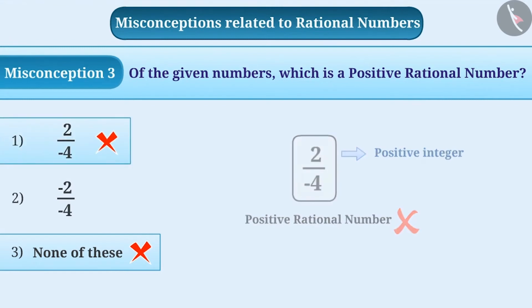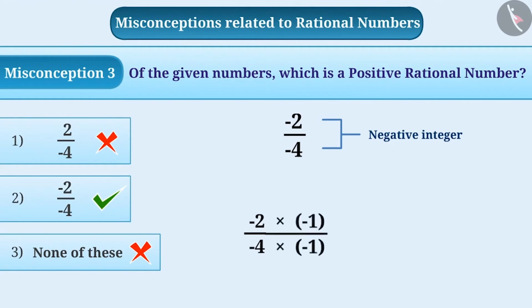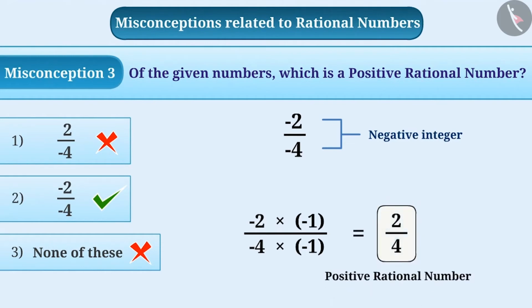The correct option is option 2. Since both the numerator and denominator are negative, multiplication of both the numerator and denominator by minus 1 will give its equivalent rational number, that is 2 by 4, which is a positive rational number. Thus, minus 2 by minus 4 is also a positive rational number. Therefore, the correct answer is option 2.